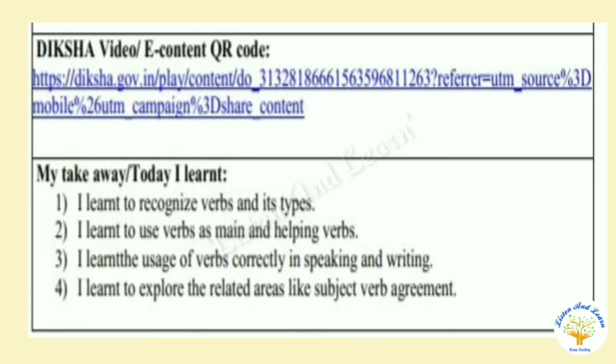Go on Diksha video with the given link to find more about verbs. Today you have learned to recognize verbs and their types. You have learned to use verbs as main verbs and helping verbs. You have learned the usage of verbs correctly in speaking and writing. Now you can explore related areas like subject-verb agreement.